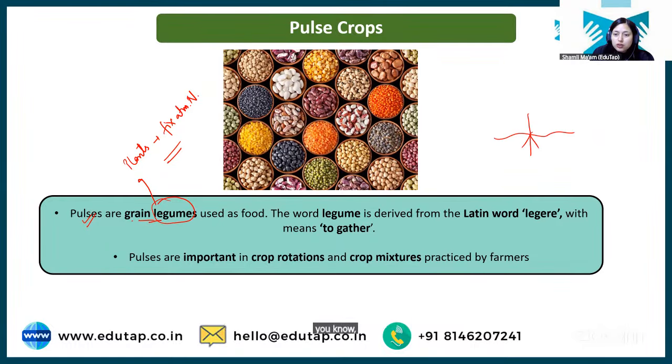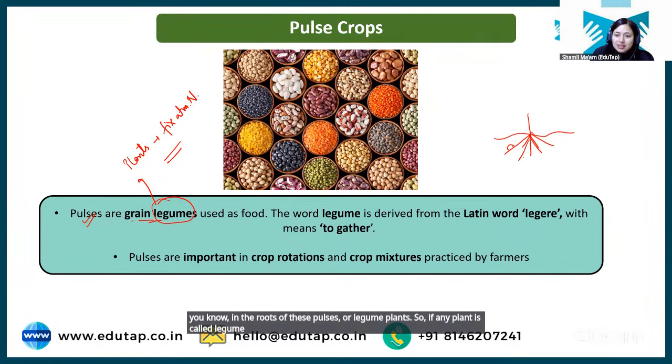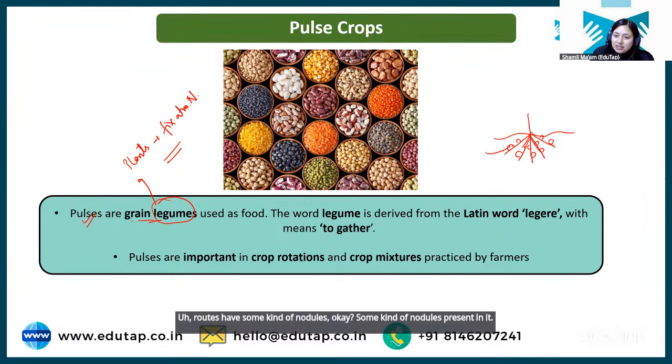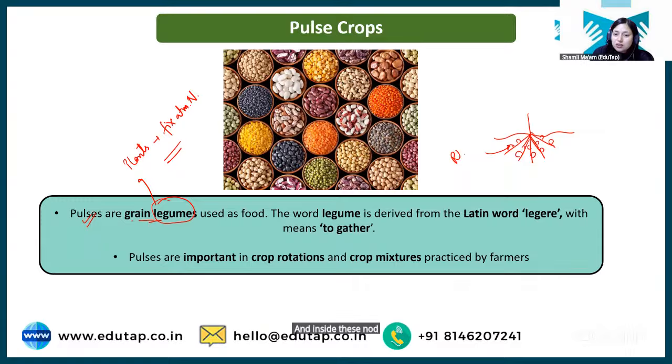In the roots of these pulses or legume plants, if any plant is called legume, that means that particular plant's roots have some kind of nodules present in it, and inside these nodules a bacteria, rhizobium, resides. Okay, a bacteria rhizobium resides inside the root nodule of the pulse crop.